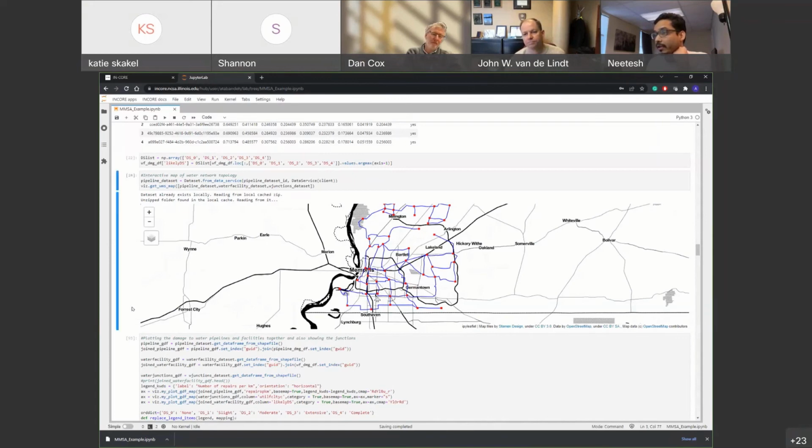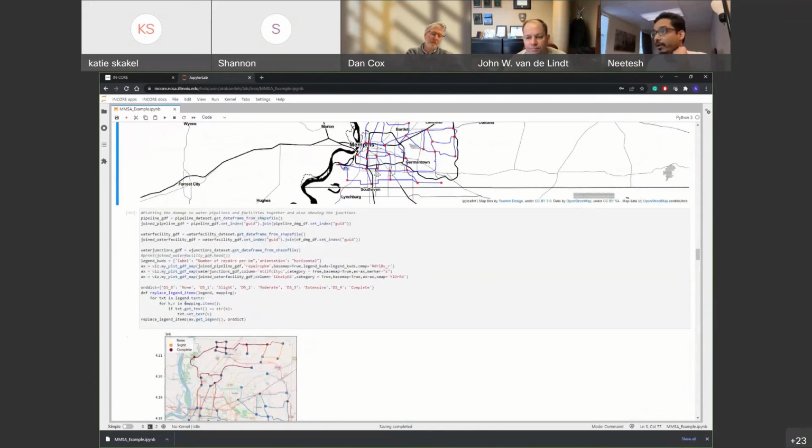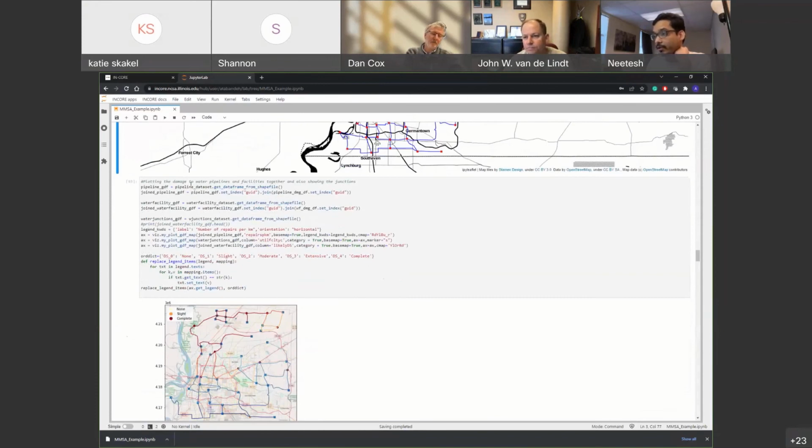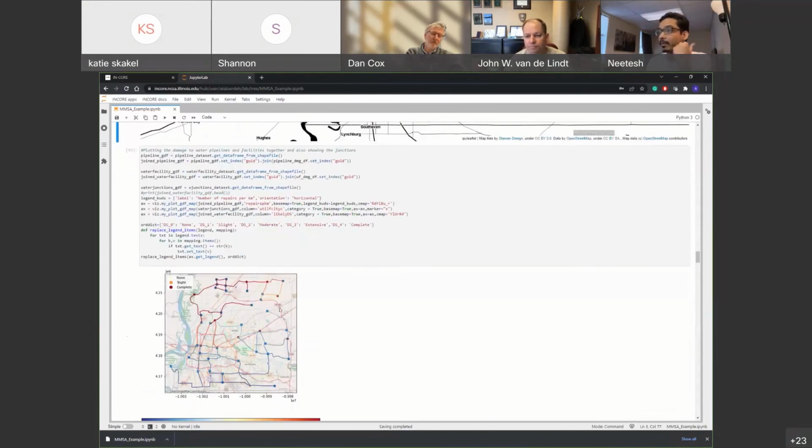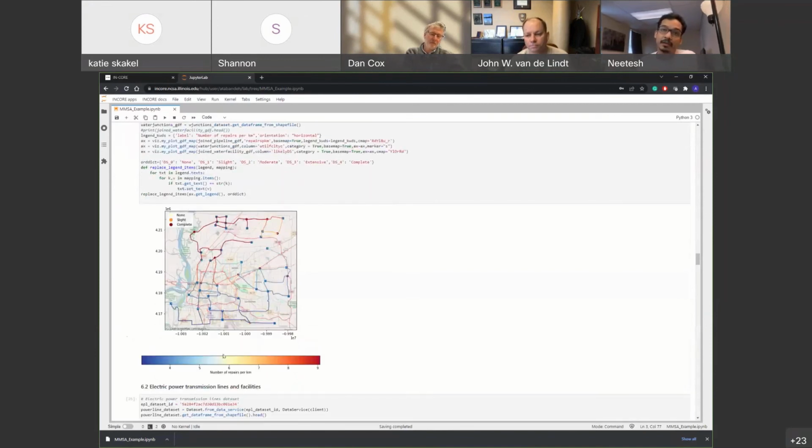And finally, this is plotting the results for the water network. You see how the function that I showed earlier is useful: it is generating a figure that is almost report ready. We have plotted the number of repairs per kilometer for the pipes, and the probabilistic or most likely damage state for each of the nodes, as well as the normal location of all the junctions in the same plot. And then you can directly copy this and use it in some reporting document that you're working on, or even for publications.